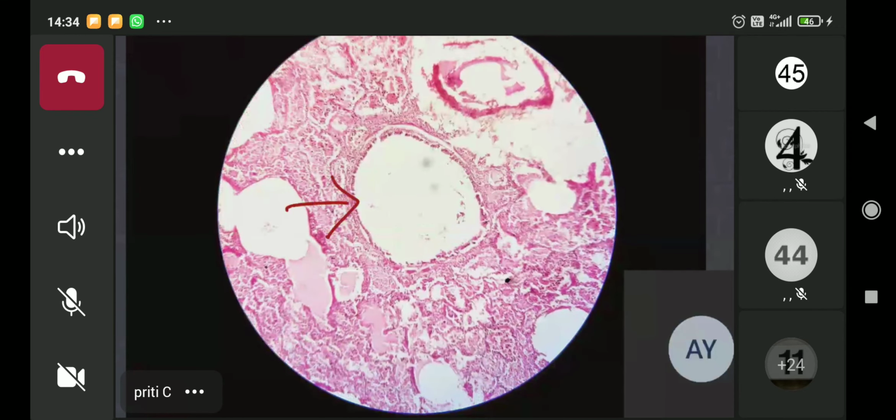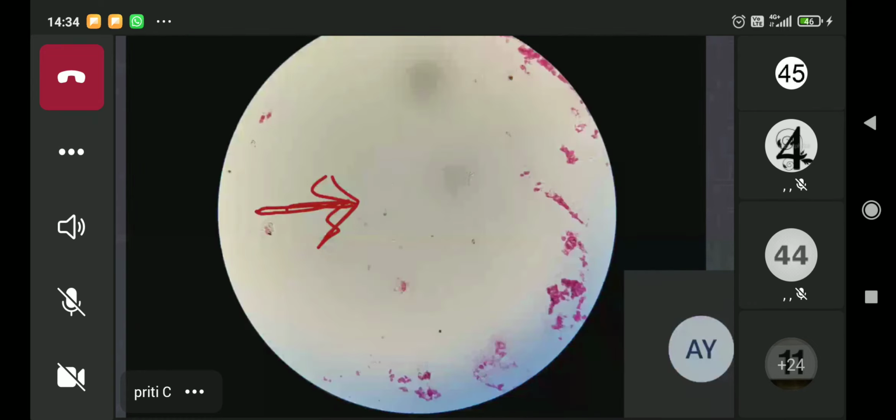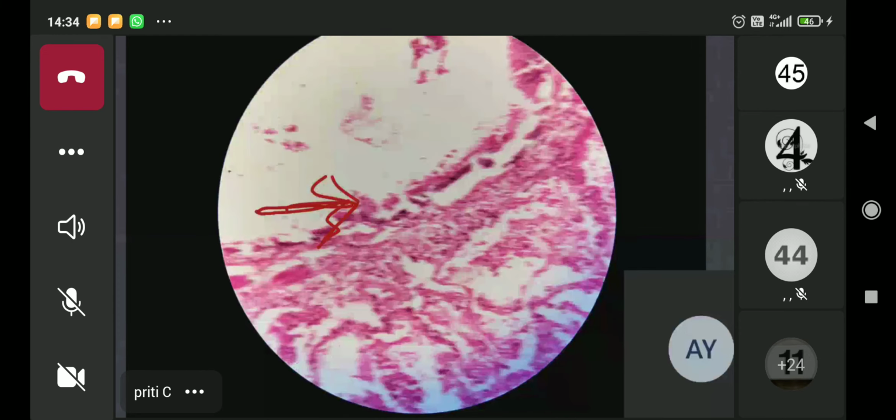Is my arrow visible on your screen? Yes, ma'am. So this luminal structure that I marked with an arrow is the bronchiole. It is a dilated bronchiole. I'll go to higher part and you can see that it is lined by ciliated columnar epithelium or the respiratory type of epithelium.